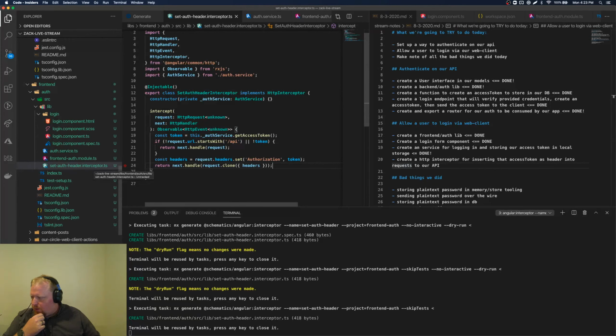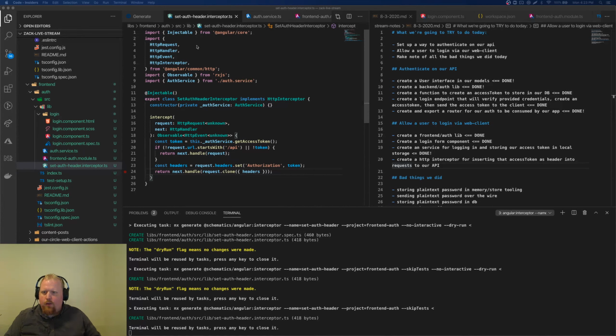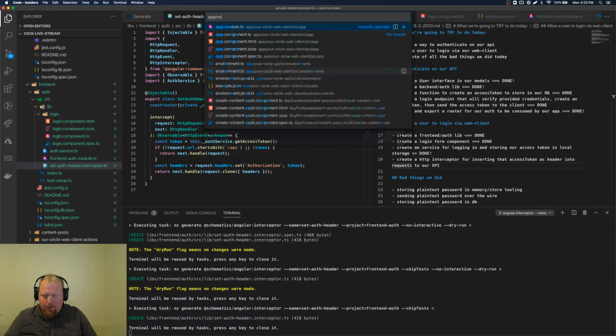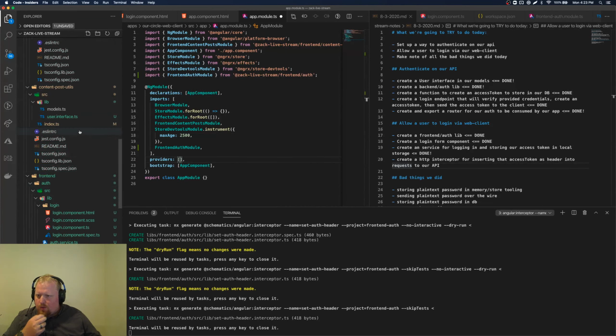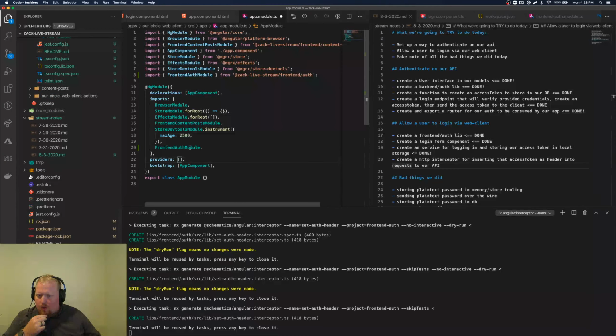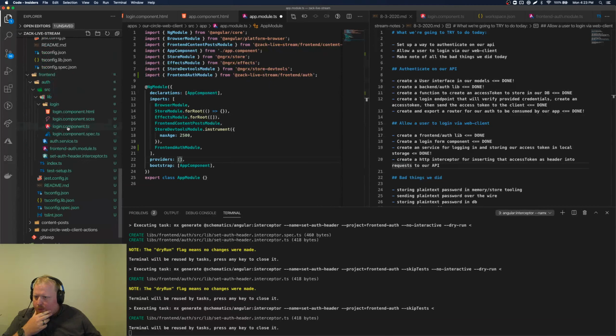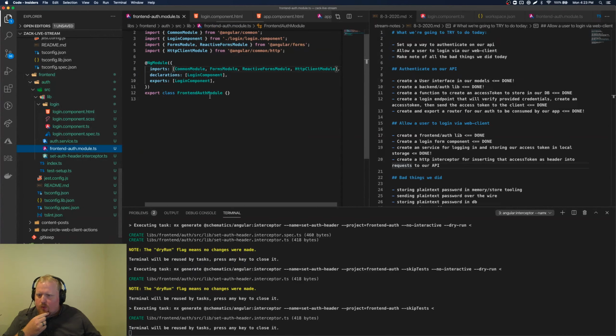We're creating the interceptor. I believe we're going to want to take this interceptor and put it into our app module as a provider. So let's do that real quick. So go to the app module, and we're going to add to our providers here. Oh wait, we probably don't want to put this in the app level. We probably want to just do this in the module so that when we import the module like we're doing here, it just kind of comes in. I think that makes more sense. Let's do that. So we'll do this here.